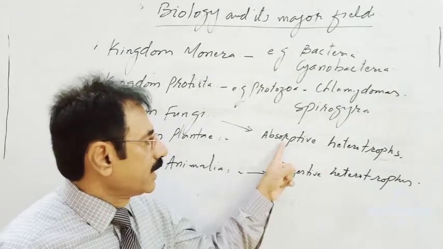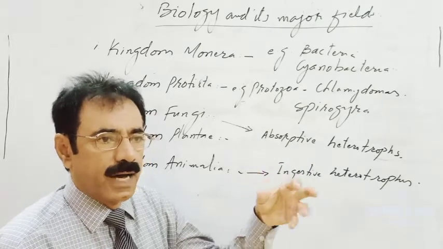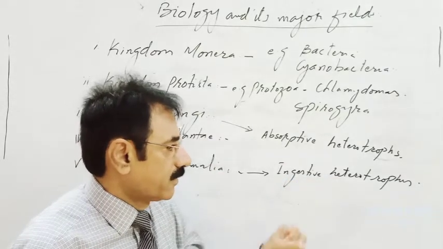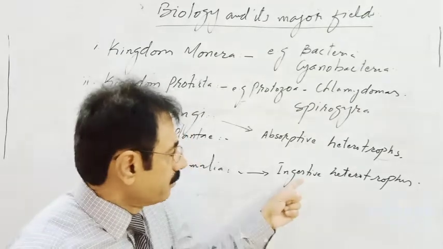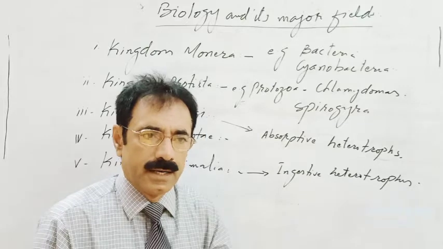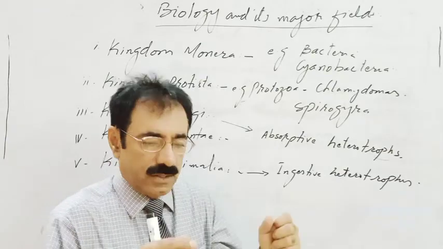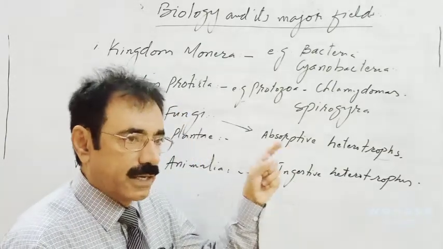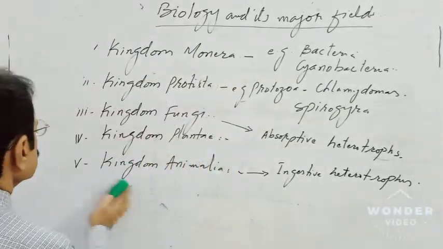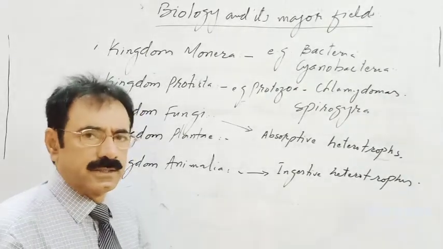The fungi absorb organic molecules from different sources, and animals are ingestive heterotrophs because they eat up the prepared food. Ingest means that they can eat the food, while the fungi cannot eat the food, they absorb their organic food. Examples are also man, mosquito, cat, lizard, etc.